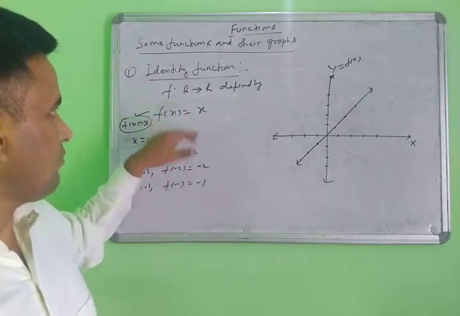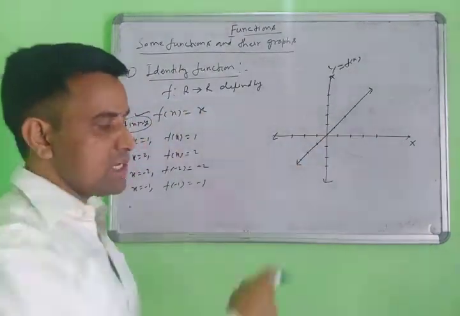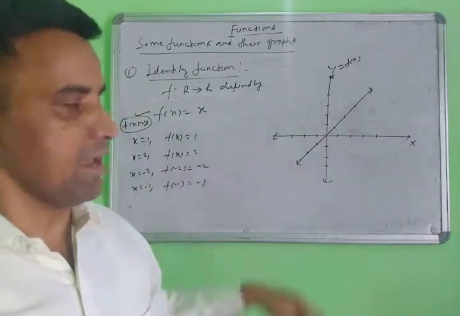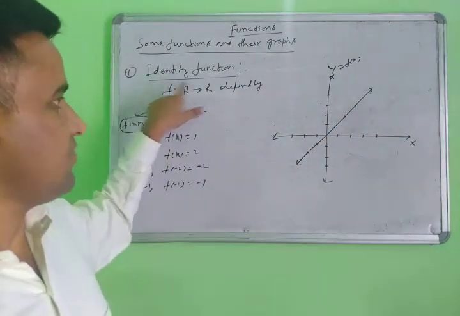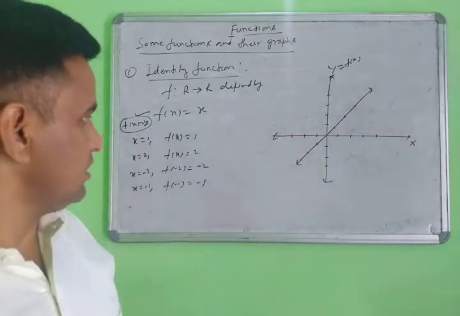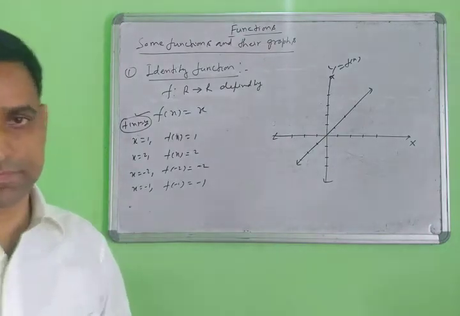When you draw its graph, it is a straight line, with points 1, 2, 3 and -1, -2, -3 on the axes. A positive value of x gives a positive value of y, and a negative x gives a negative y. The graph of the identity function is always a single straight line. Just note down, and the next function.